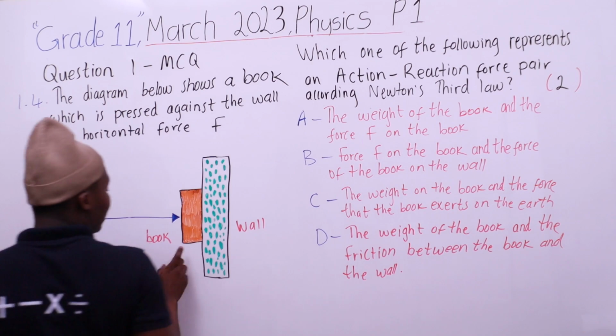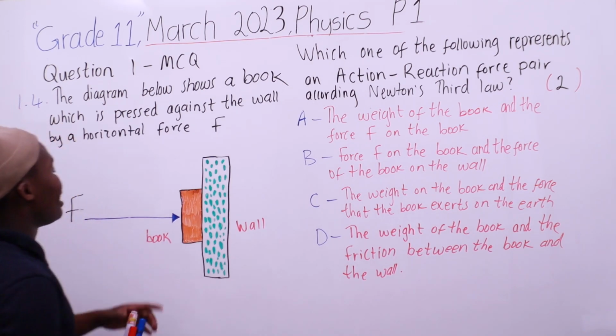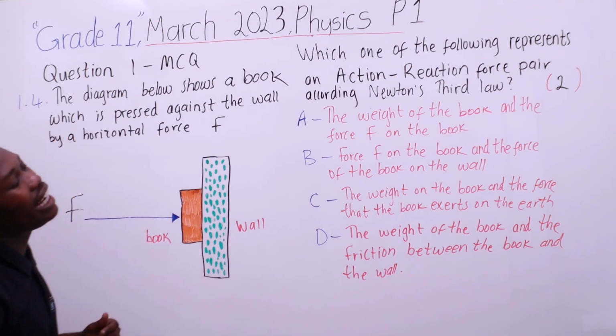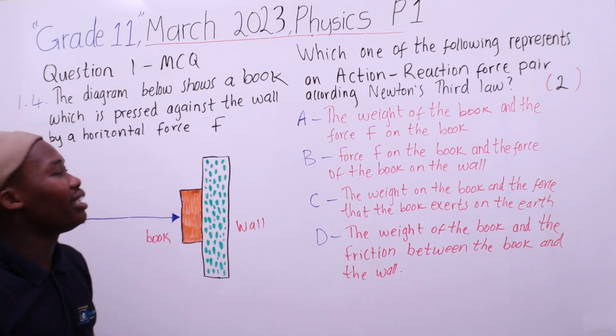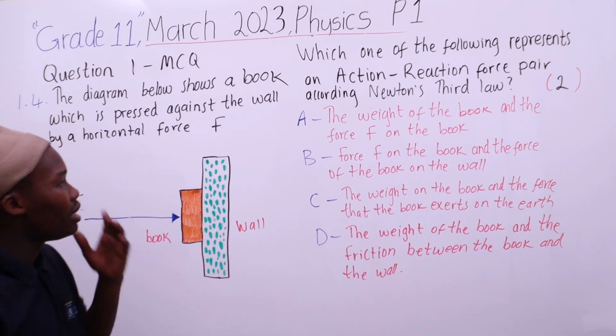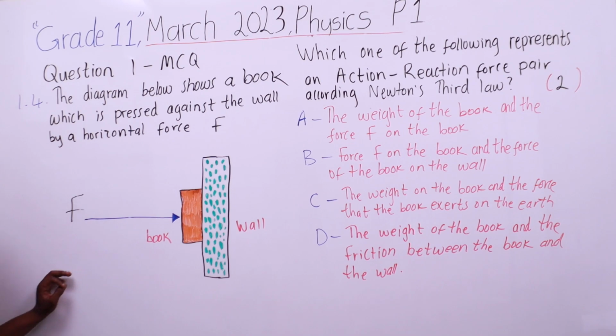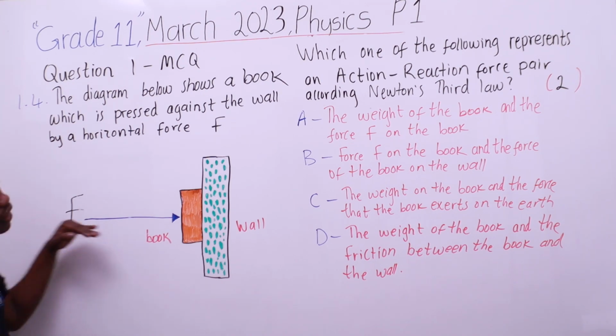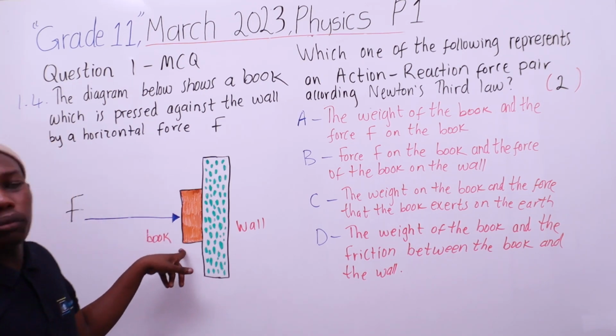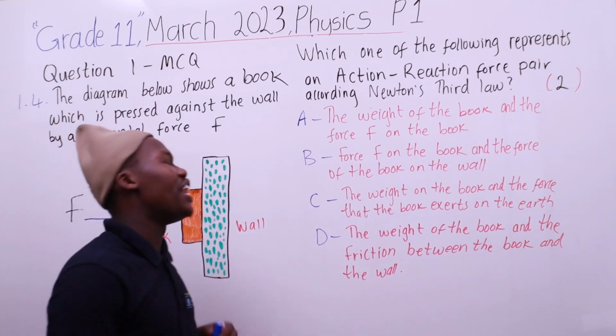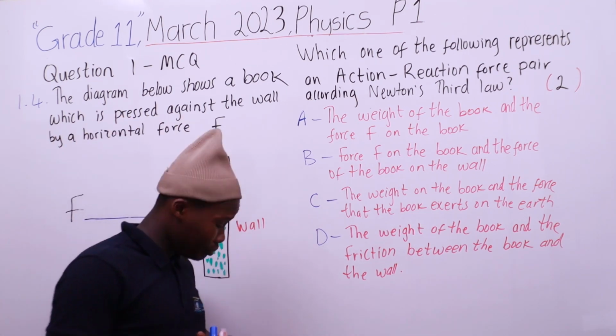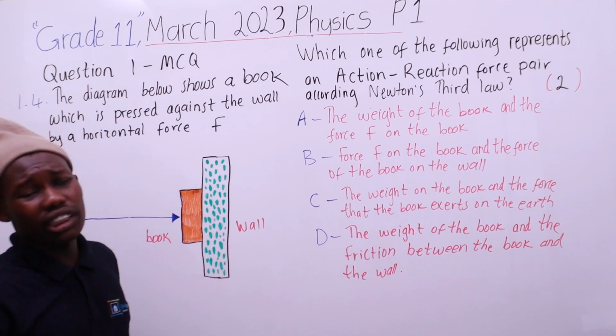The weight of the book and the force F cannot be an action-reaction pair because, number one, they're acting perpendicular to each other. Force F is horizontal and the weight of the book is vertical. So those cannot be called an action-reaction pair.